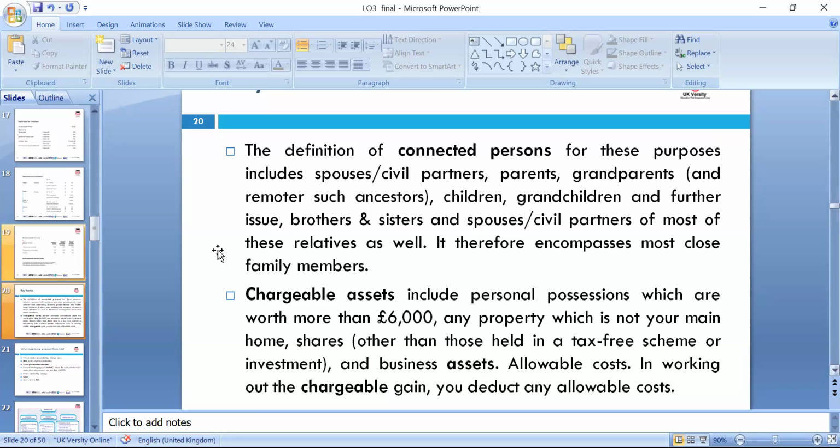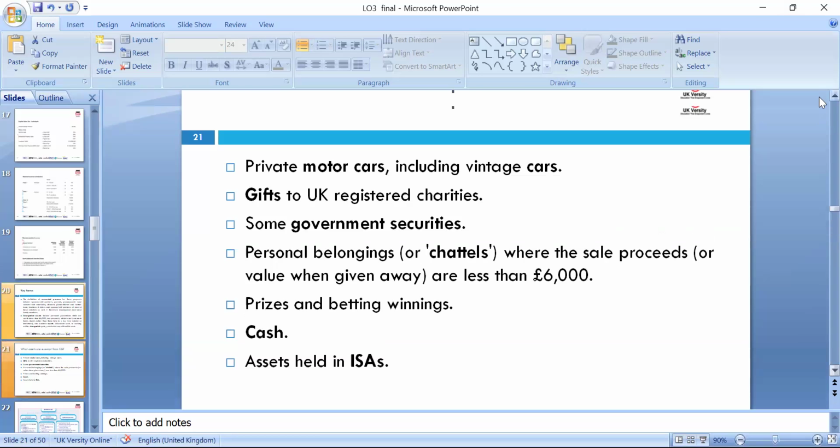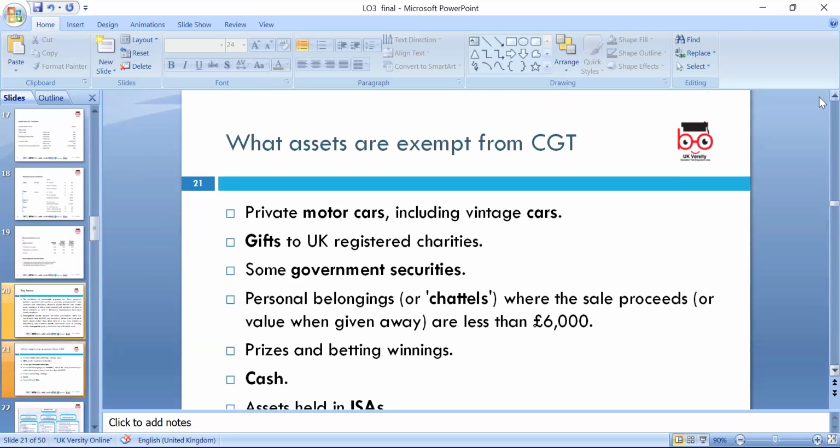Allowable cost is the cost which we can claim against a capital gain. Then there is written down allowance, capital allowance, which we can look at for certain assets, not all assets. So what assets are exempt?